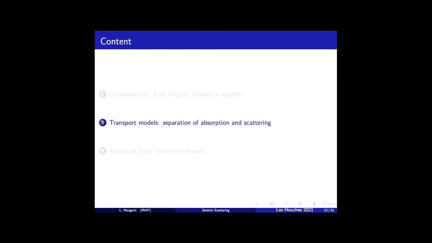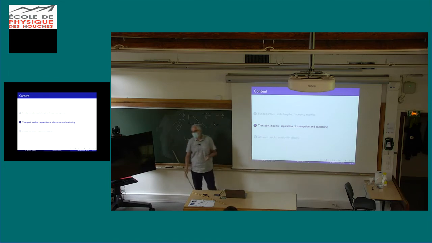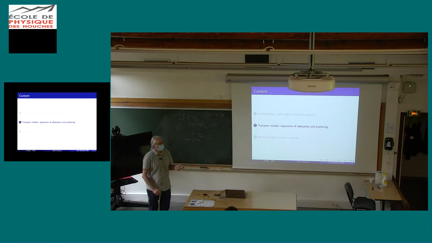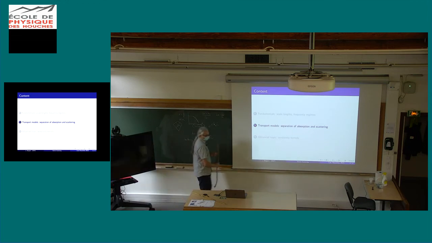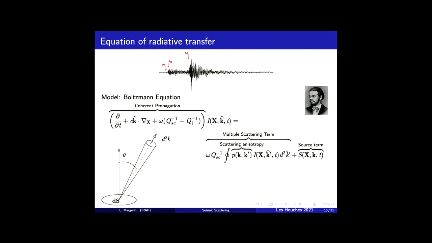At least in the last 30 minutes, I want to talk about the transport model. I probably will not have time to go to the advanced topic, but never mind. I really want to explain the separation of absorption and scattering, because it's a recurrent discussion: how you separate scattering from absorption, and why you can't separate scattering from absorption if you only have ballistic waves. Okay, so I will try to explain this.